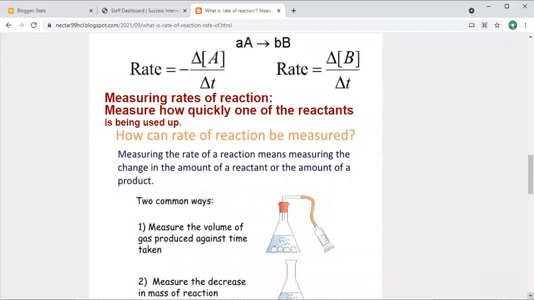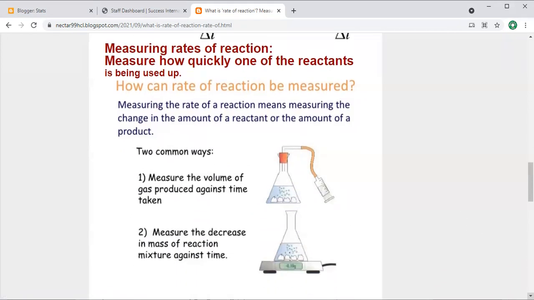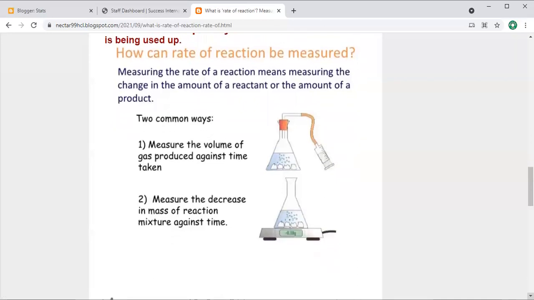It's very easy. Here we have a couple of examples, and inshallah we also use these two in our textbook. Measuring the rate of reaction means measuring the change in the amount of product or the amount of the reactants. Anything we can, we are going to measure. There are two common ways that we will use one by one. First, you can measure the volume.